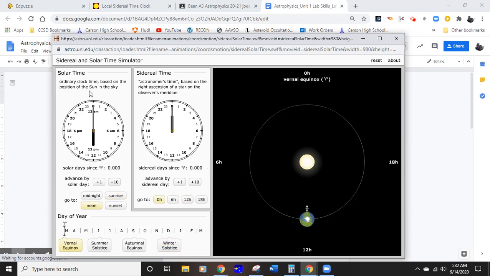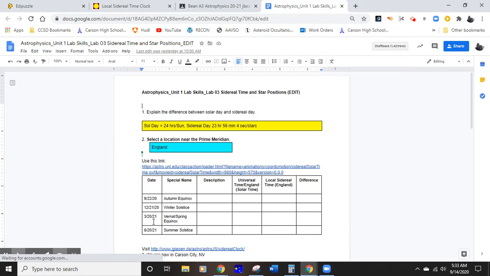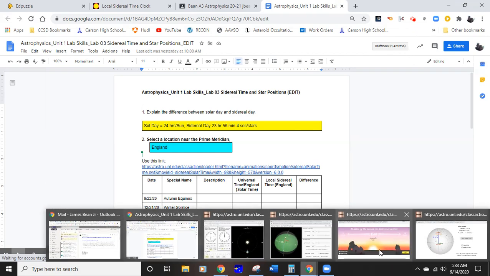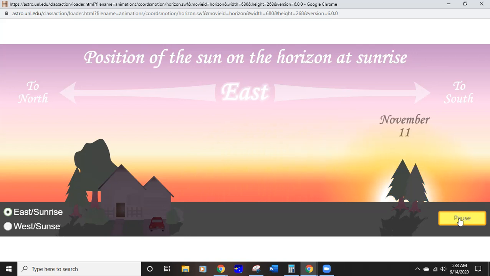Now, if we look here, solar time in England is 12 p.m. The sidereal time is now, it looks like, 12 a.m. So there's a 12-hour difference on the vernal equinox. This is going to occur March 20th.